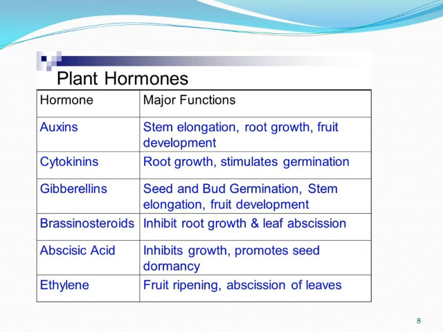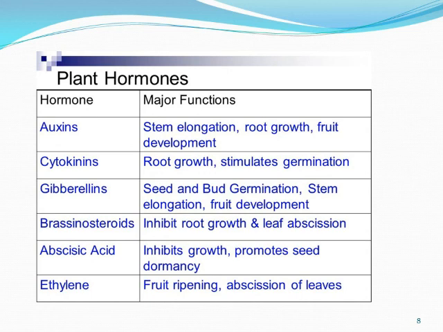This hormone controls the plant's response to light and gravity. That is, it helps in the growth of the stem because it is giving the response to light, and roots also because it is giving the response towards gravity. Coming on to the second one, which is cytokinins. They are helping in root growth and stimulating germination. The main two points: cytokinins are the plant hormones which promote cell division in plants.